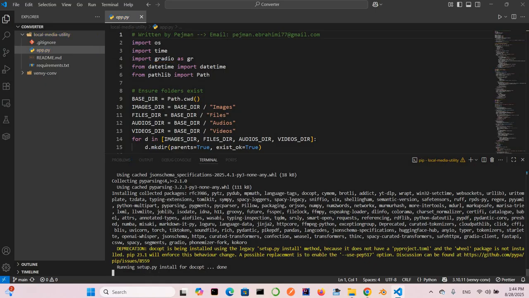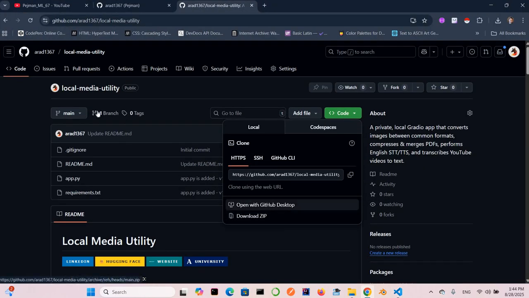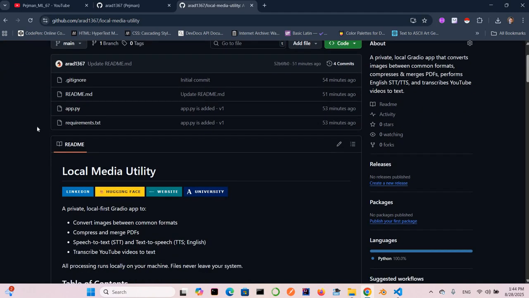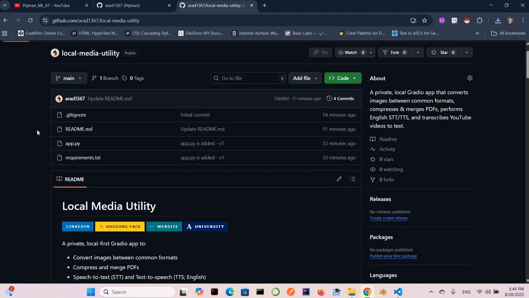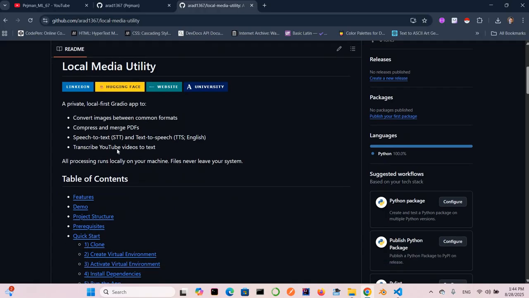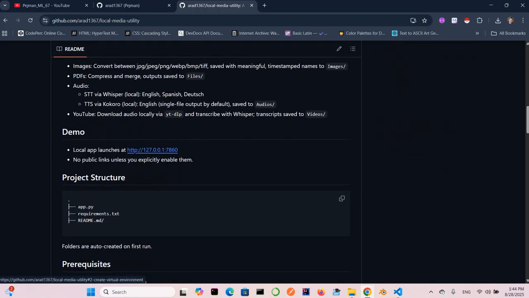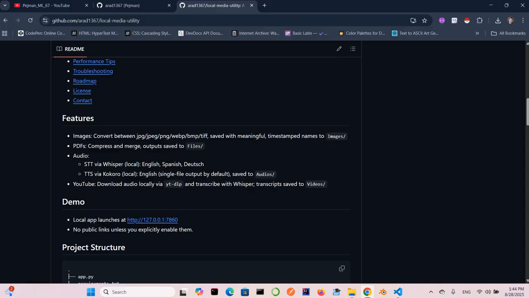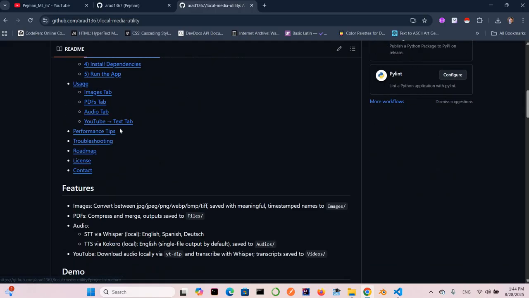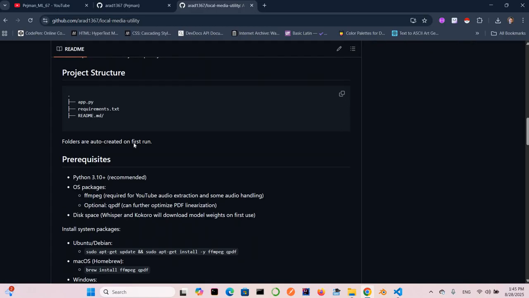Still setting up, it takes a little bit of time. Let's go back to GitHub, explain a little bit about that, and then come back to VS Code. So here there is some useful information. Just follow this README file. I made it very organized and clean, and you have a table of contents. So now we are here.